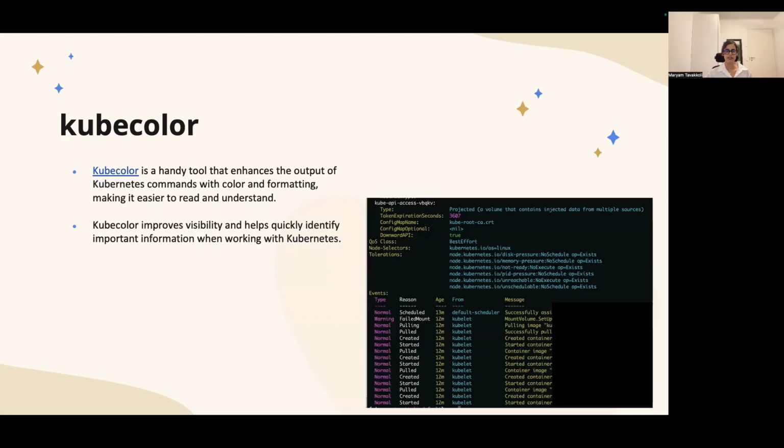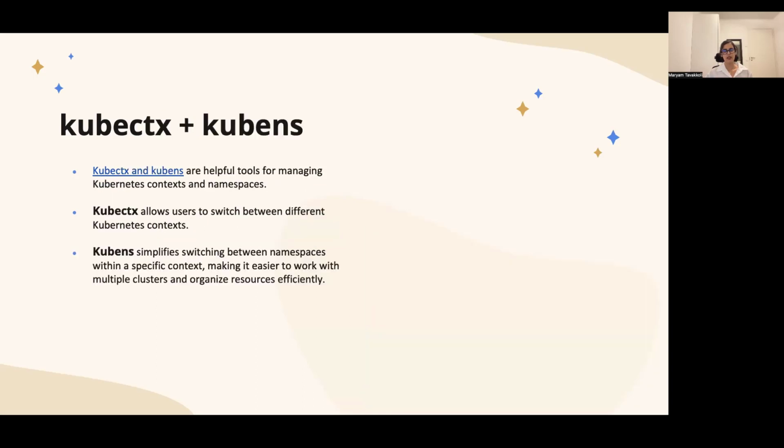Next, kubectx and kubeNS. Again, some very important and helpful tools in my opinion. kubectx allows users to switch between different contexts. So again, if you are managing different contexts and different namespaces in your system, these tools would be helpful. Using kubectx, you can easily switch between different contexts, and using kubeNS, you can switch between different namespaces.